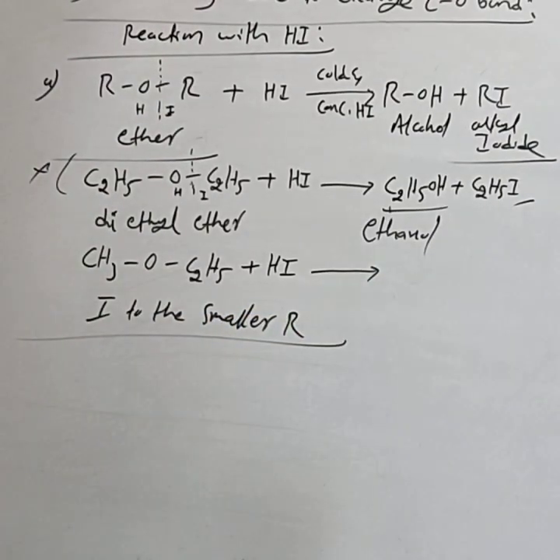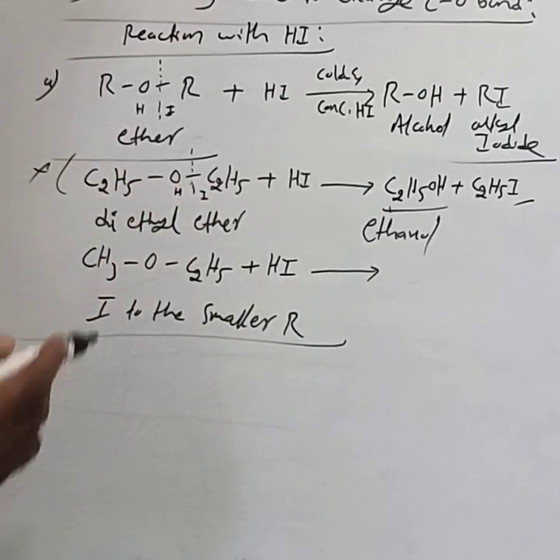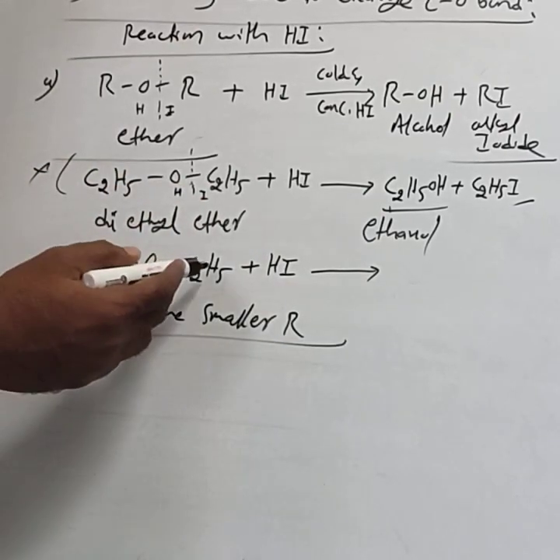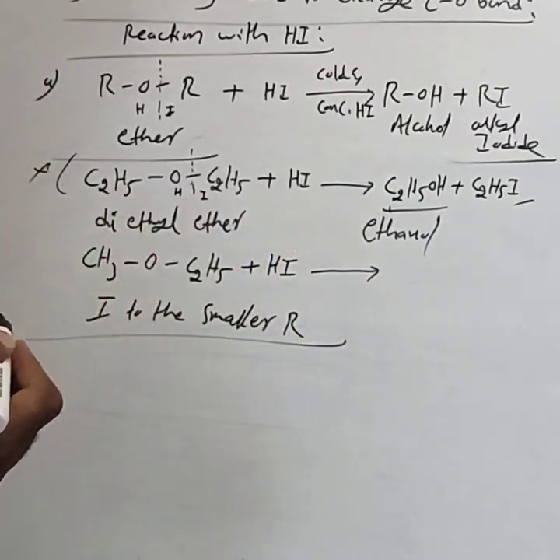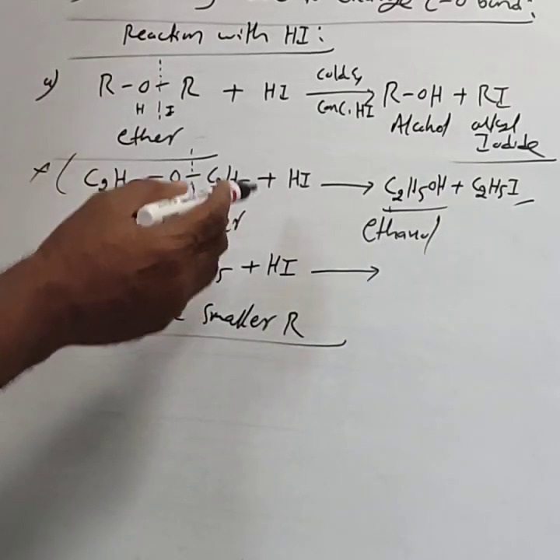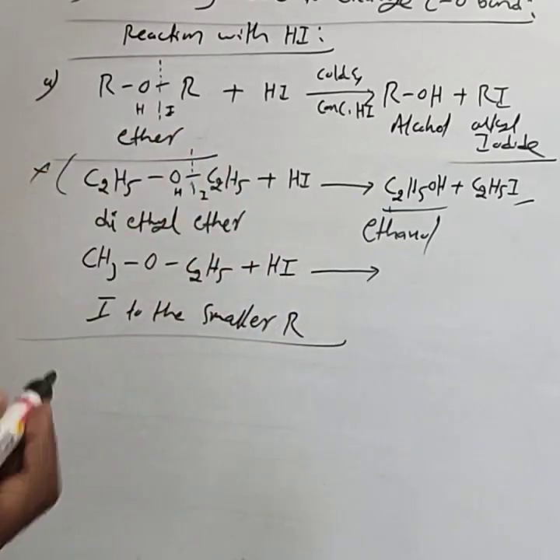This is the condition, and it is important from the competitive exam point of view. If they give an unsymmetrical ether with cold and concentrated HI and ask for the product, remember that iodine is added to the smaller alkyl group.